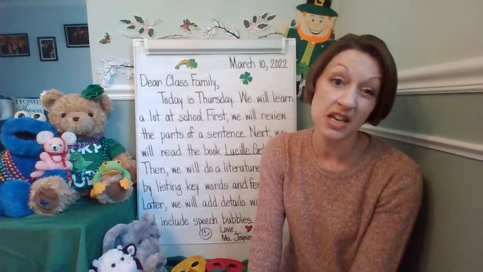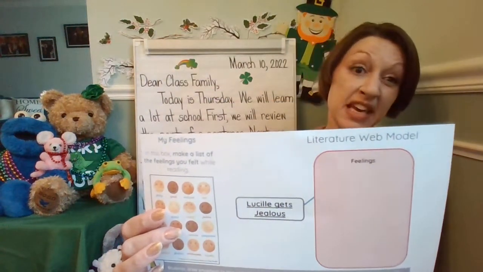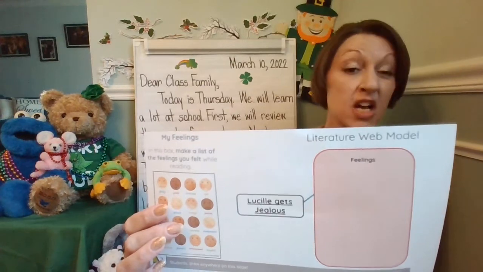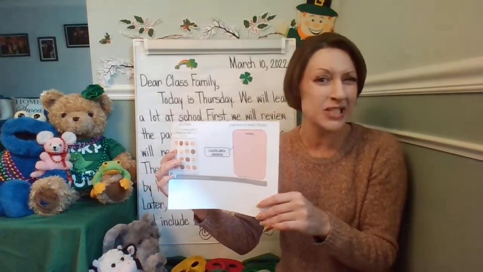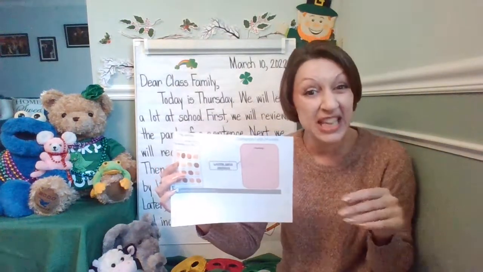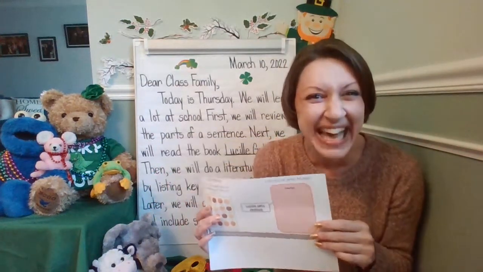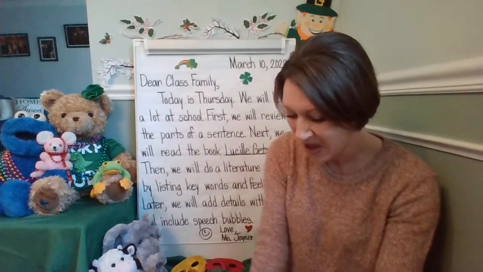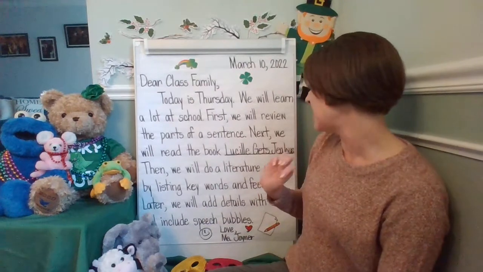And we'll look at the character in the story, Lucille, and think about some of the feelings that may be going on with that character. And within the story, Lucille gets jealous. We'll share our thinking, we'll brainstorm our ideas, and I'll type it in so that we can see it on the big screen together on the smartboard.